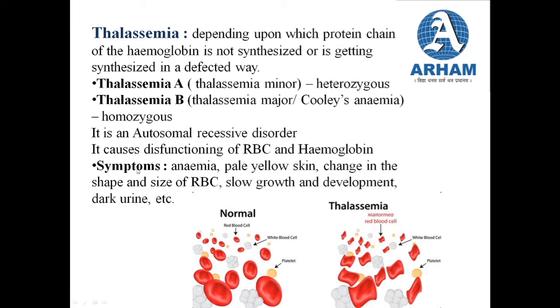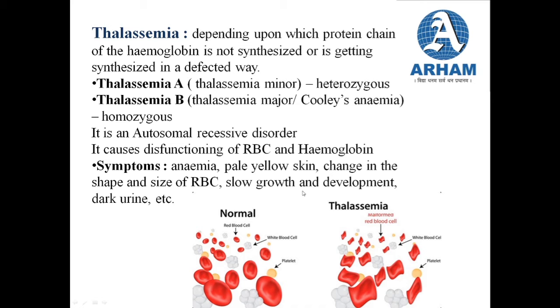So certain symptoms. The first symptom is anemia, that again the person has the condition of anemia, pale yellow skin, change in the shape and the size of RBC, as you can see in this picture over here, slow growth and development of the body, and dark urine. So these are certain symptoms that are observed in a person suffering from thalassemia. And such people who are the sufferers have to be given transfusion of blood on a regular basis. Okay, so this was all about thalassemia.